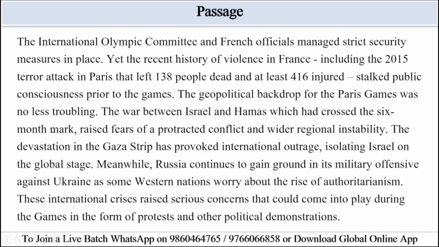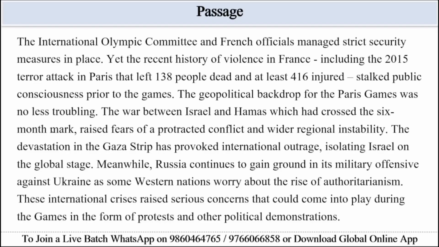Paris 2024, powered in part by pent-up demand for communal experiences, symbolized an international post-pandemic vibe shift. The International Olympic Committee and French officials managed it with strict security measures in place, yet the recent history of violence in France, including the 2015 terror attack in Paris that left 138 people dead and at least 416 injured, stalked public consciousness prior to the Games. The geopolitical backdrop for the Paris Games was no less troubling. The war between Israel and Hamas, which had crossed the 6-month mark, raised a fear of protracted conflict and wider regional instability.